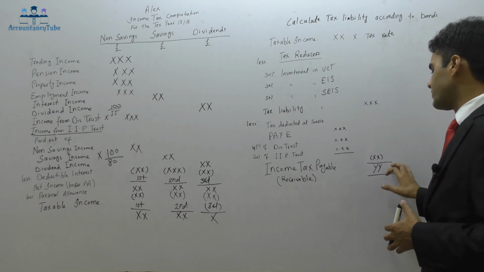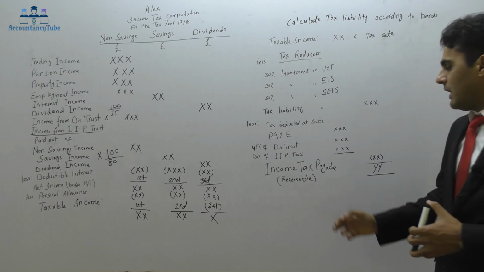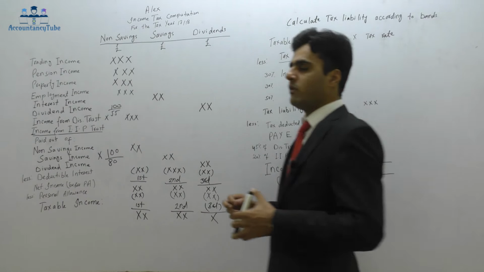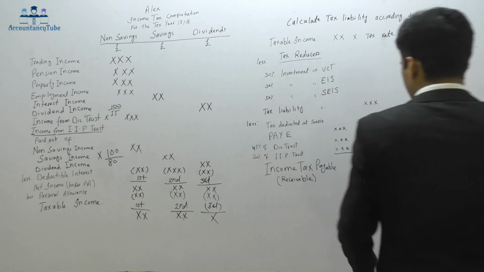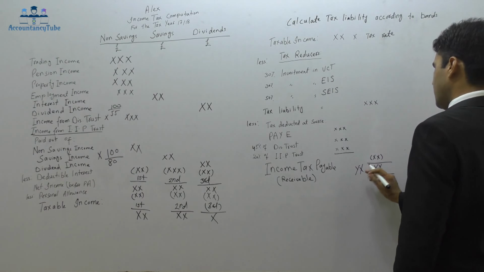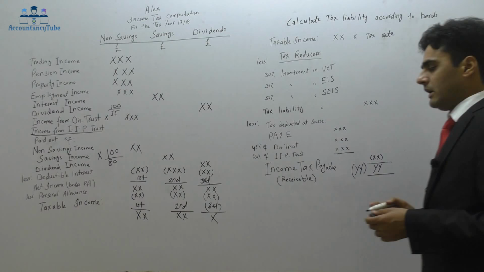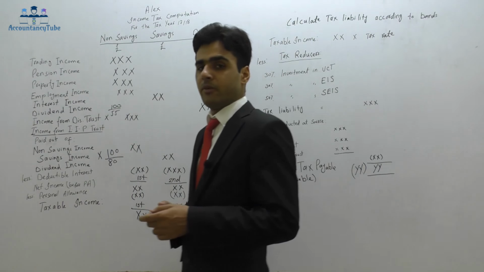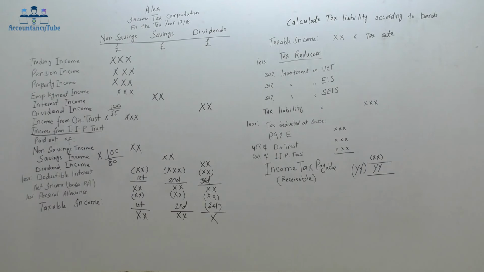And the final amount, if it is a positive amount, it will be income tax payable. If it is a negative amount, then it will be income tax receivable. All right. So if it is a positive amount, it is payable. However, if it is a negative amount, if it is in the brackets, then this is income tax receivable from HM Revenue and Customs. So that was our income tax pro forma. That's how we make the income tax pro forma. The quick revision.